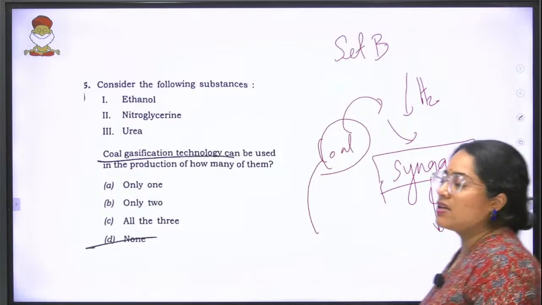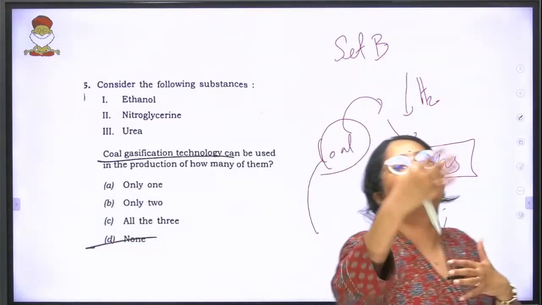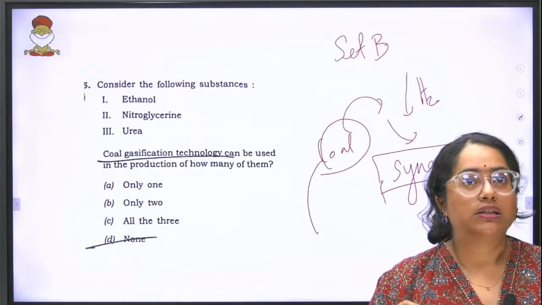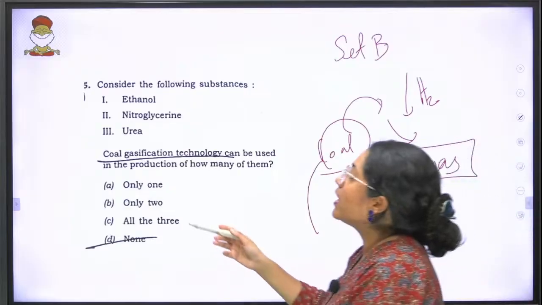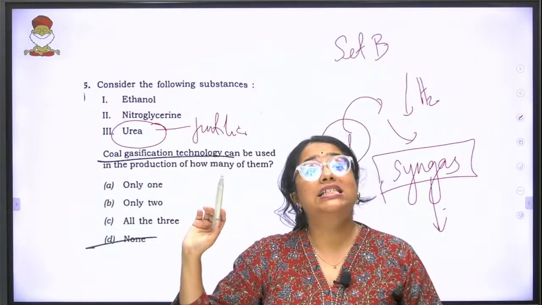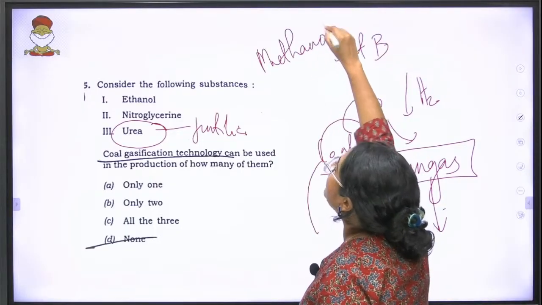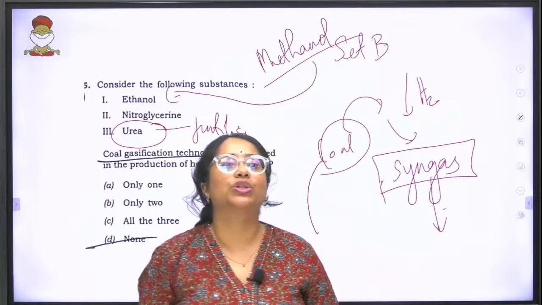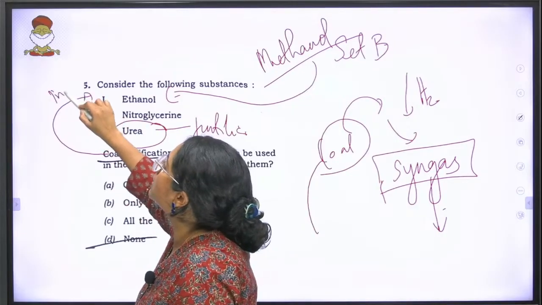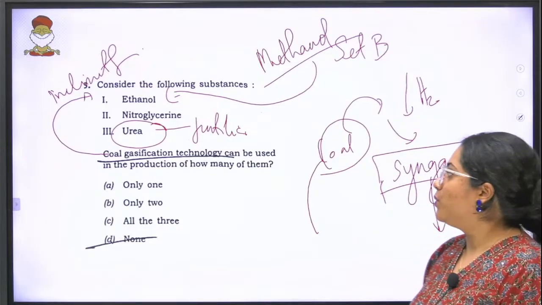And this syngas is not as polluting as your other elements. So the syngas is thereafter used for certain other products that you want to produce. And this is where the important thing is, syngas is actually directly used in the production of fertilizers, and therefore you have urea coming in. Syngas is also directly used in the production of methanol, and after methanol is produced, it is used to produce ethanol. So you can say coal gasification indirectly produces ethanol.